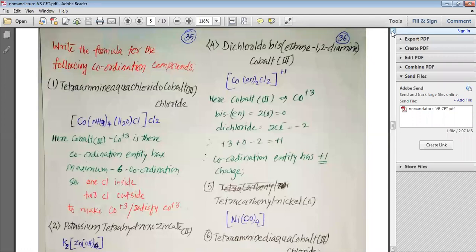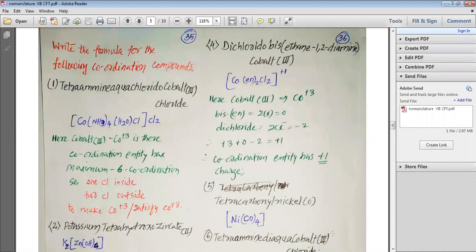Now we should move and try to understand how to write the formula for a coordination compound. The first one here, as an example for you, my dear students, is tetraamminea aquachloridocobalt(III) chloride. So first of all, tetraammine means (NH3)4. Here cobalt 3 is there.